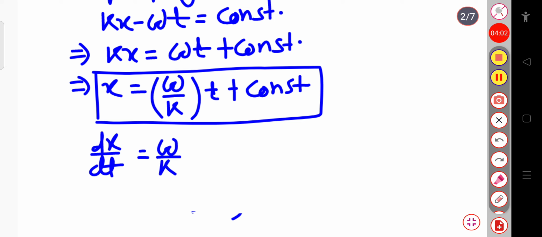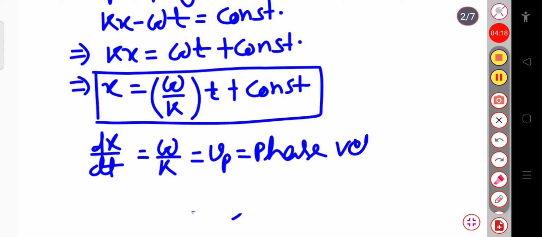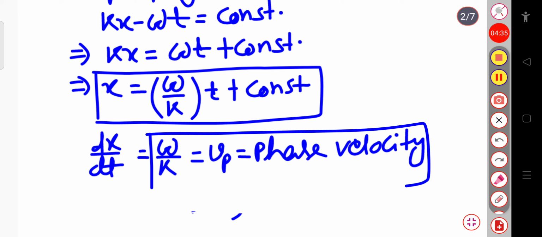Plus, since the constant term, its derivative goes to 0. If you remember, this omega by k is nothing but the phase velocity. What is the phase velocity? This is the velocity of the individual wave, where omega is the angular frequency and k represents the wave vector, or the propagation constant. Omega by k is the phase velocity.